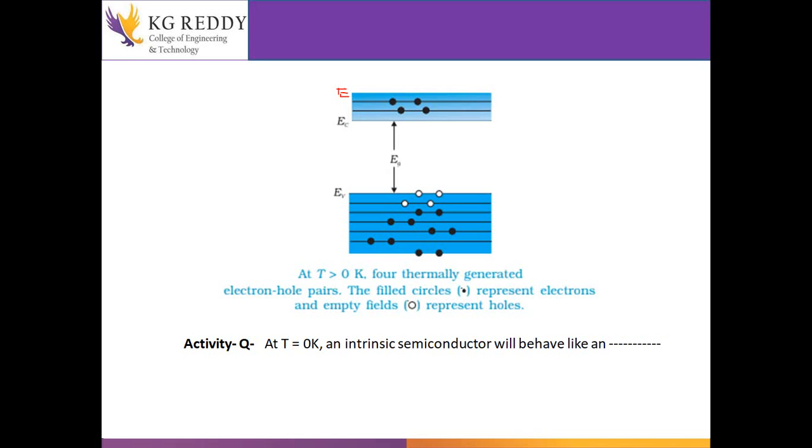So at 0 degree Kelvin, no electrons will flow from valence to conduction band, so the semiconductor will behave like an insulator. The answer is the insulator.